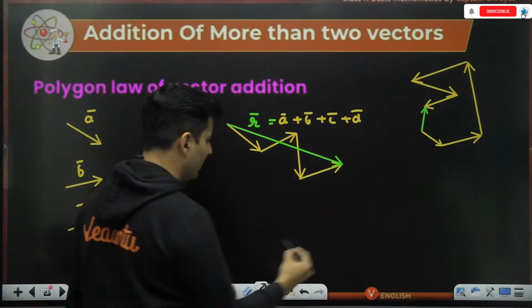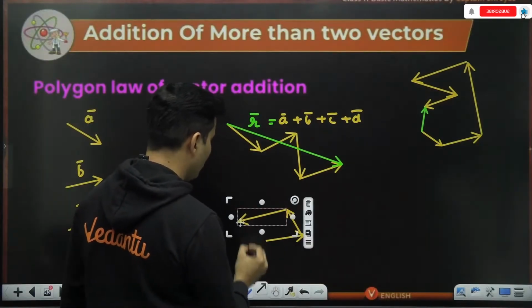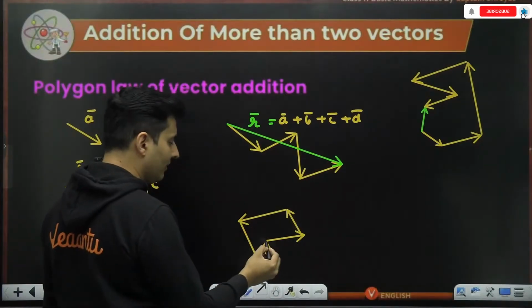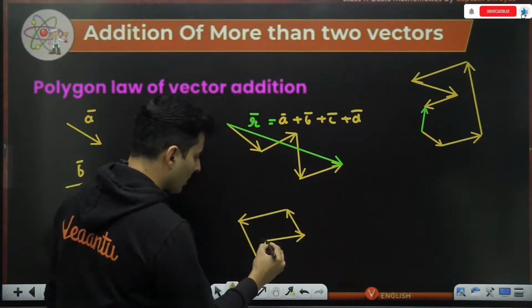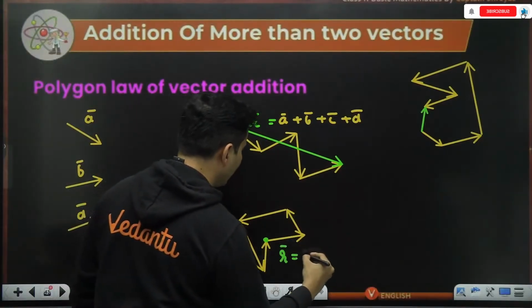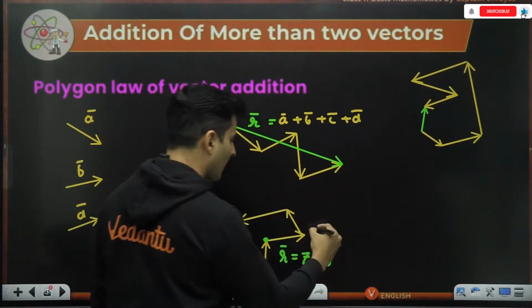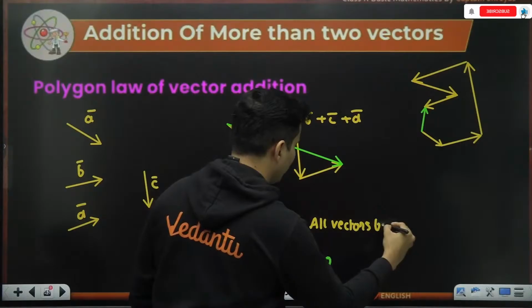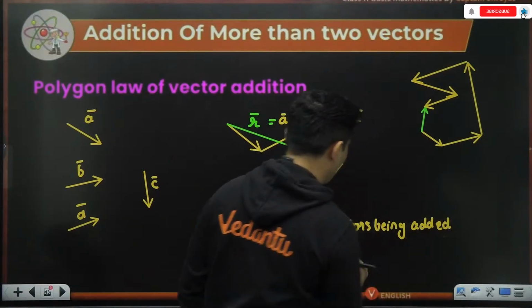Sometimes it might happen that when you are adding in this process, the last vector coincides with the first vector's tail. In that case, because it is a complete polygon, the resultant will be a big fat 0. This happens when all the vectors being added form a closed polygon.